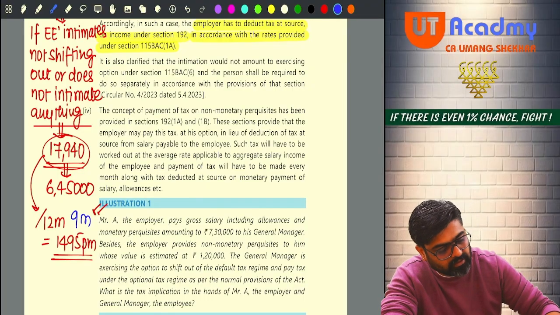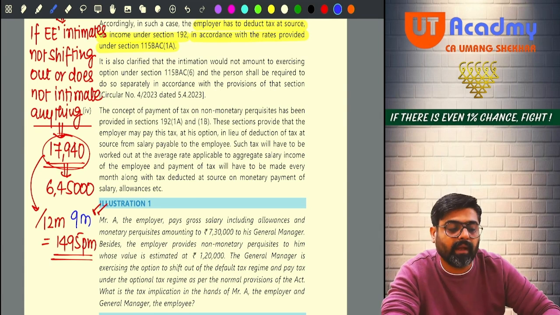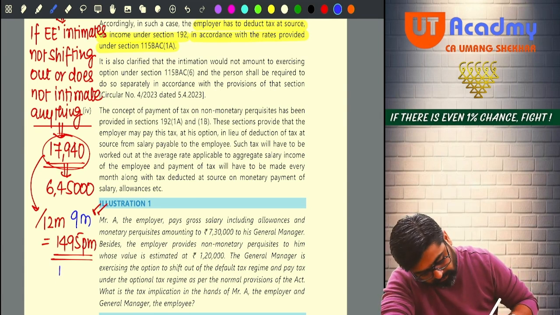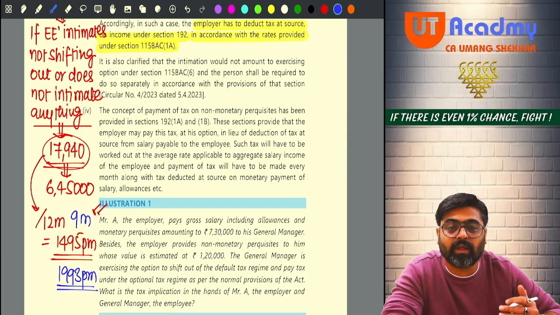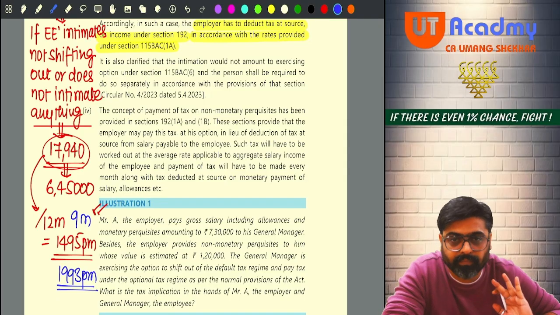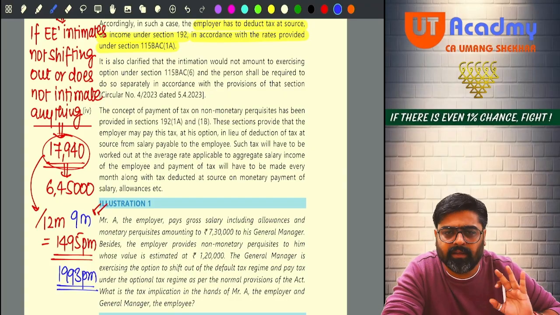So this will be 17,940 divided by 12. No, now it will be divided by 9. 1993. 1993 per month. Did you get it, everyone? So this is the way in which your TDS from salary is computed. Will you be able to do such type of computations? Very easy, very easy. Okay.